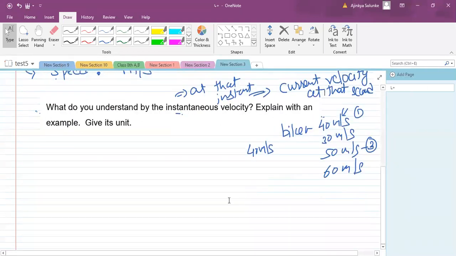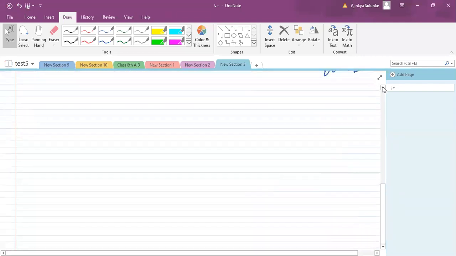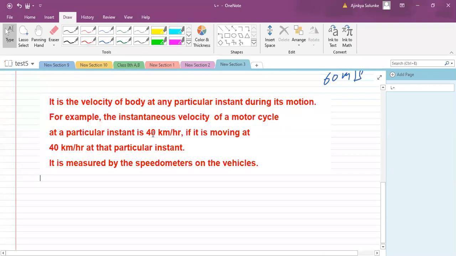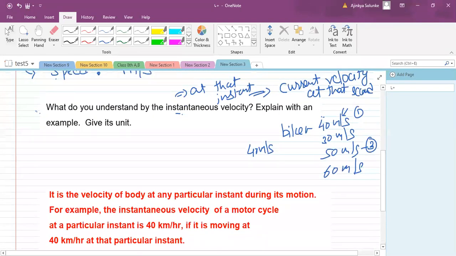I have explained the concept. You can write it in your own words also, or you can use the standard answer. This is the standard answer, but you can use your own statements also. Even if you write in the exam that instantaneous velocity is the velocity at that particular second, that is also fine. I will still give you marks.